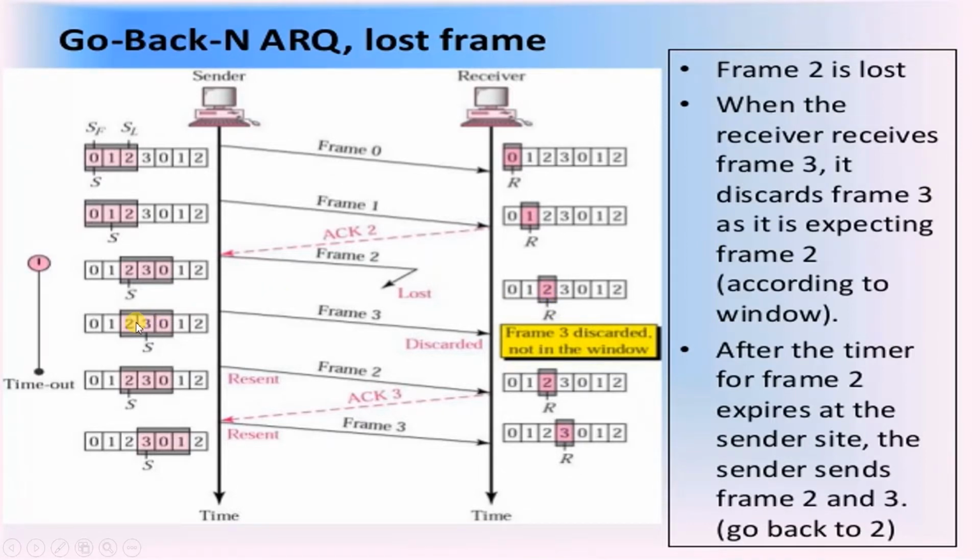The sender side does not know that frame 2 was lost, due to which it keeps sending the frames. Now frame 3 is transmitted, it reaches safely, but it is not considered by the receiver. It discards frame 3. Now frame 2 is resent from the sender side and reaches safely, and the receiver sends an acknowledgement of frame 3. Now the window slides to the next 3 frames starting from frame 3. Frame 3 is resent, received by the receiver, and the process continues.